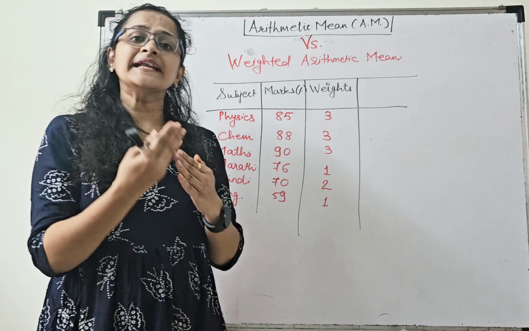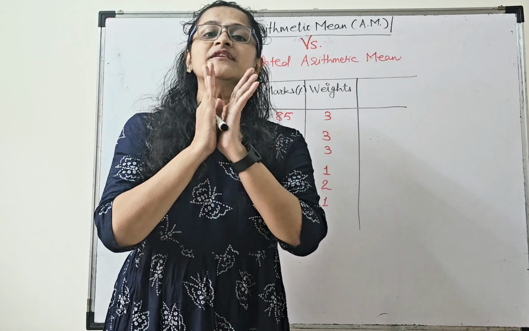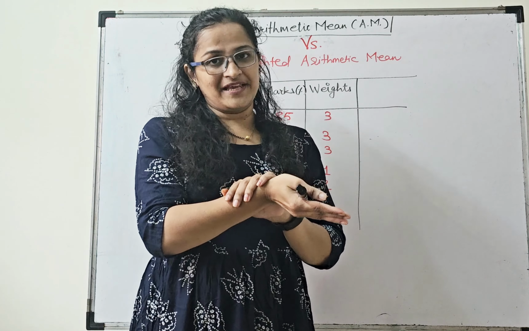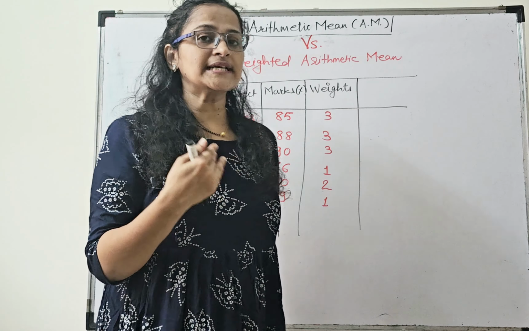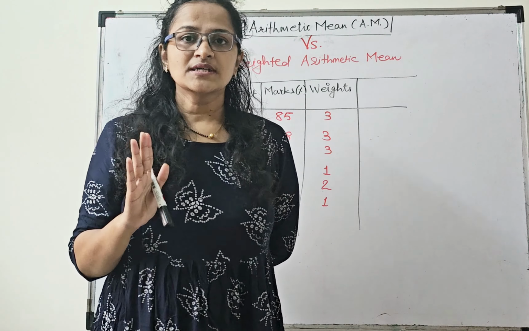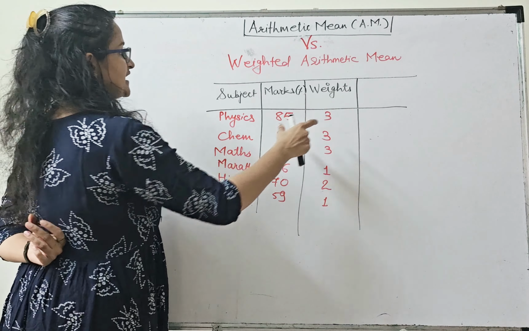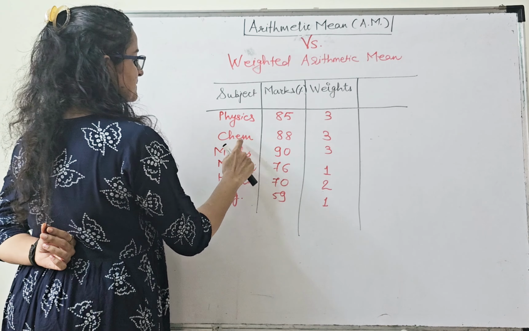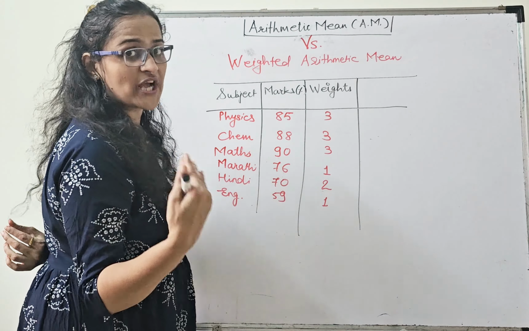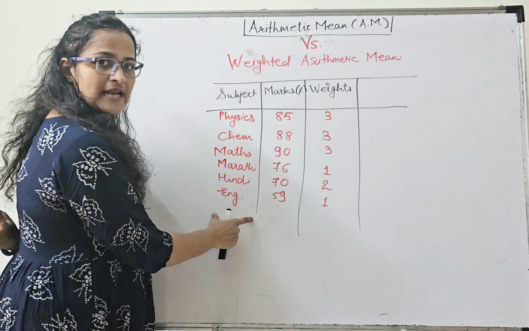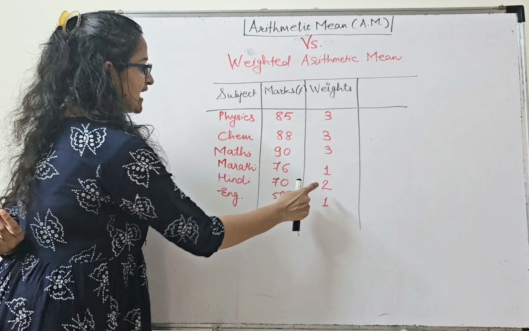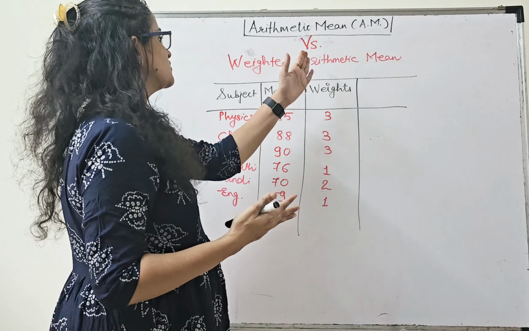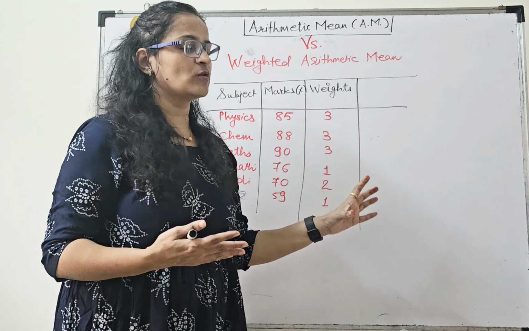So these priorities or importance is nothing but the weightage, and that varies depending on which stream you are applying for. Getting my concept? Student is applying for BSc Computer Science, okay? And the weightages assigned to the subjects for BSc Computer Science are like this. So physics, chemistry and maths will have 3, 3, 3, means much higher weightage than these languages, right? In languages also Hindi will have the higher weightage. They will have their own reasons for this, okay? So this is how you read the weights also.